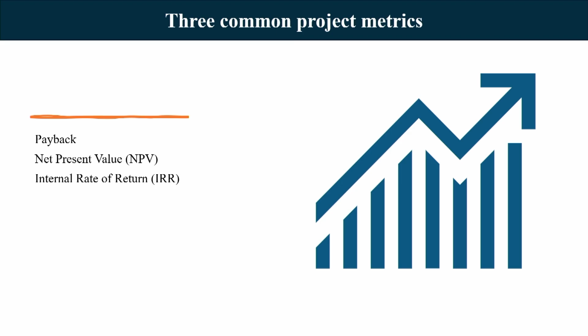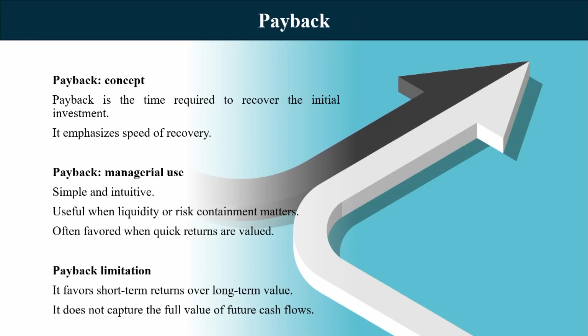These project related metrics are payback metrics, net present value metrics and internal rate of return metrics. Let us look at each of these metrics one by one, starting with payback. Payback is nothing but a period. In its simplest form, let us say you have put some money into a business.